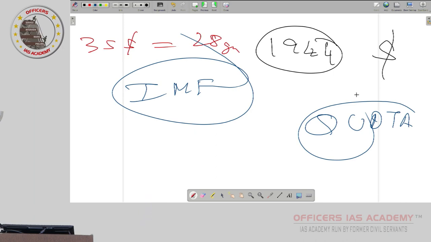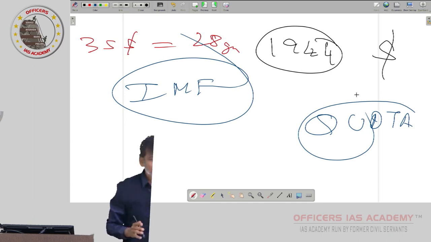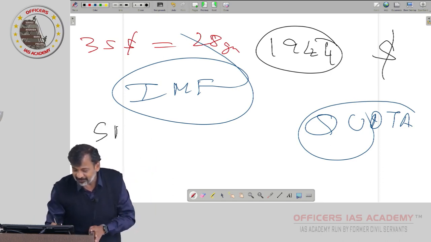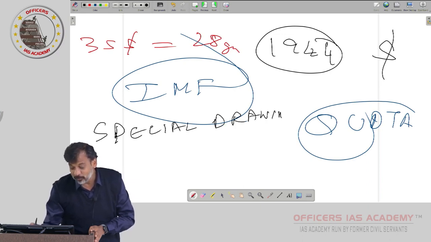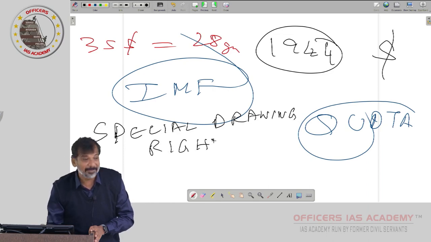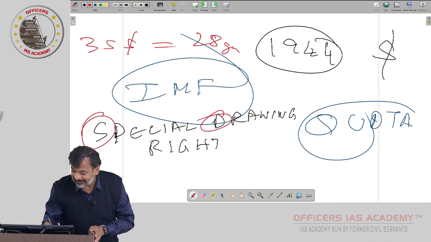So the IMF decided, okay, let us do one thing. Let us create one artificial currency. You people play this business game, na? Suddenly you yourself can say, I am buying Kanpur, Kharagpur, Durgapur, yes or no, through some paper. Like that they created one artificial currency, because with dollar and gold there was some shortage. Then they thought, let us create one artificial currency called special drawing right, SDR. So in addition to dollar and gold, another new thing is coming. This is called SDR.